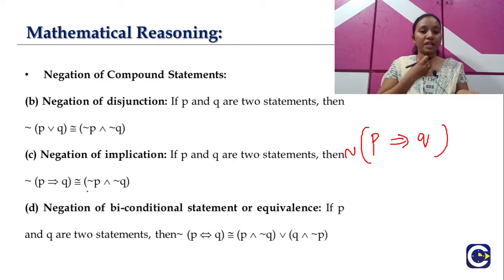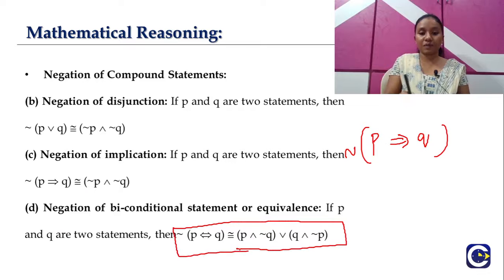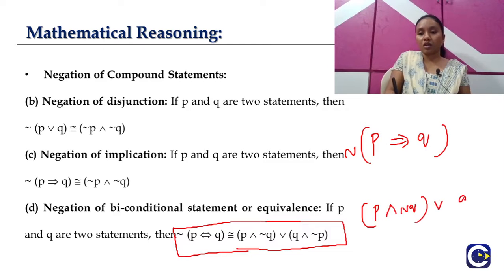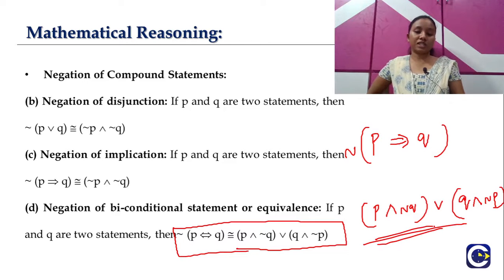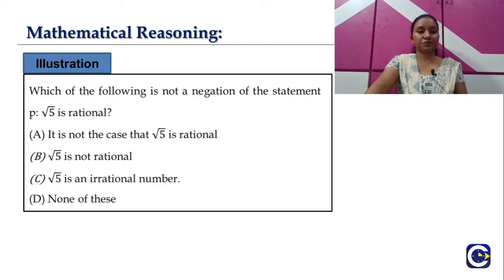So negation of biconditional statement or equivalence here: if P and Q are two statements, then the negation of P double implication Q implies the corresponding expansion, which implies P and negation of Q or Q and negation of P. So this will be our negation of biconditional statement or the equivalence here.